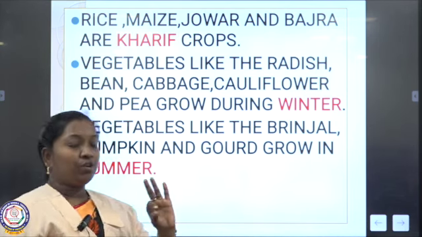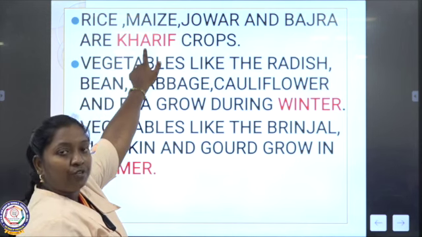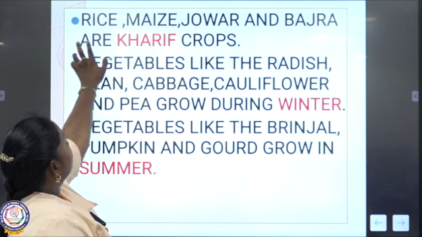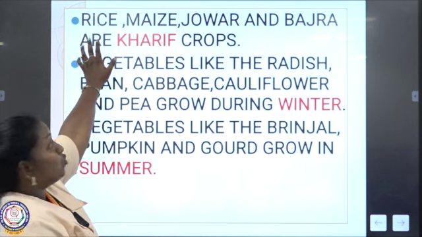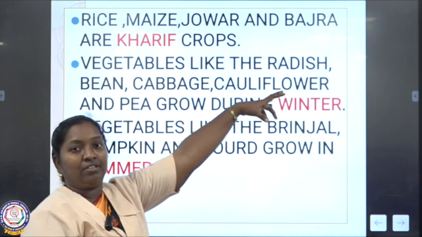Okay, I told you, let me explain with examples. Kharif means during monsoon, the months of June to October. These plants will grow: rice, maize, jowar, bajra, all these are grains.